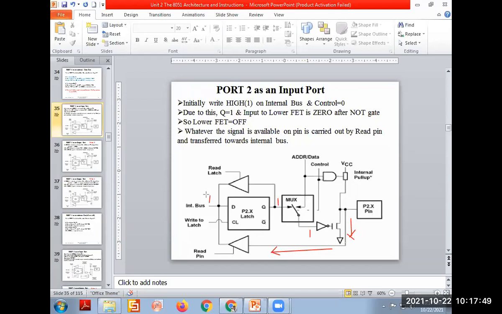So in this buffer, it will be stored, and by default through the internal bus, it goes to the CPU.